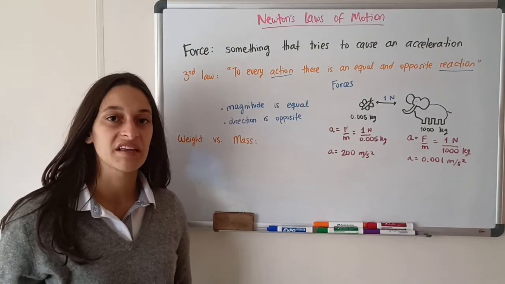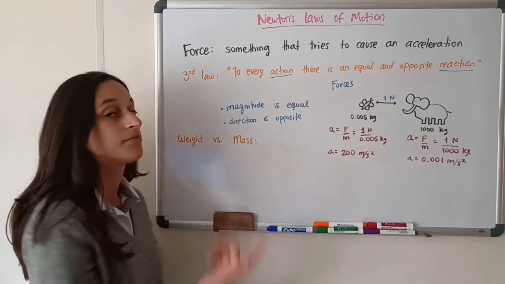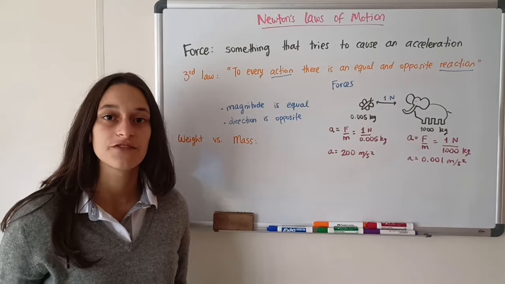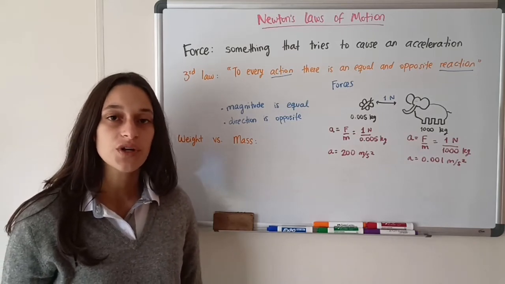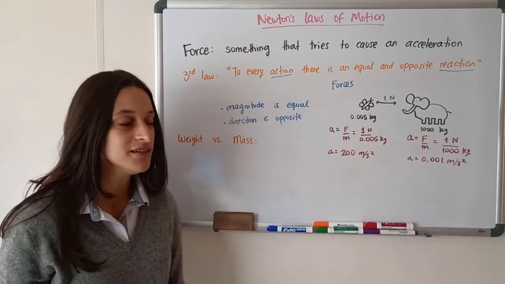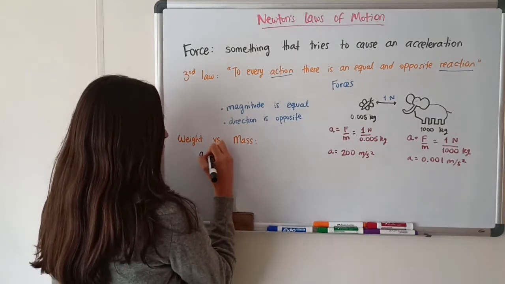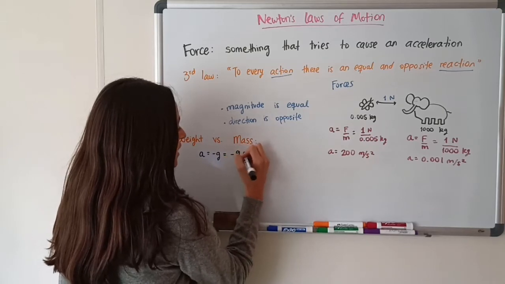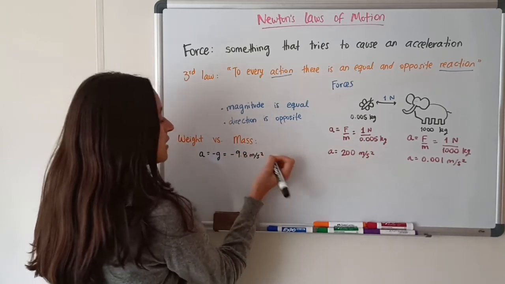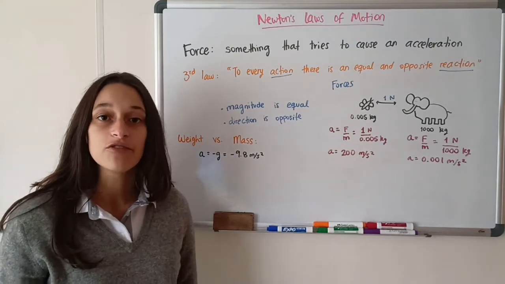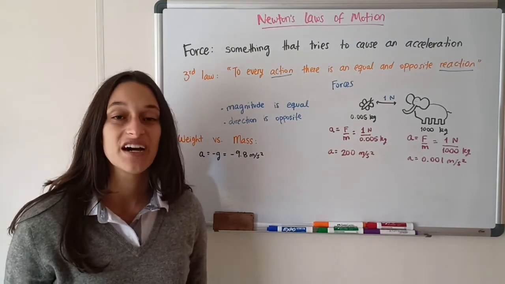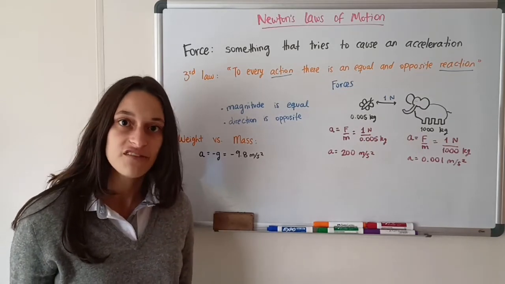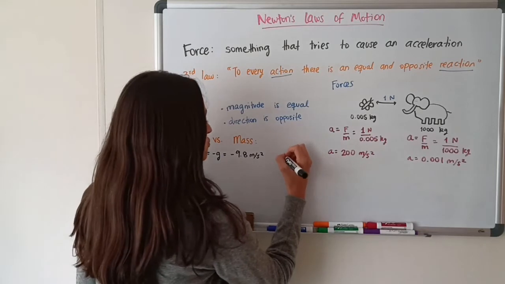Now let's look very quickly at the difference between weight and mass. This is one of the biggest misconceptions that students have in physics, and it's very important that it's clear. So, do you guys remember the acceleration due to gravity? We had an acceleration that was equal to negative g, which is negative 9.8 meters per second squared. And we just learned this class that for every acceleration, there has to be a force behind it that is causing it. So in this case, that force is what we call the force of gravity, because we're talking about the acceleration due to gravity.